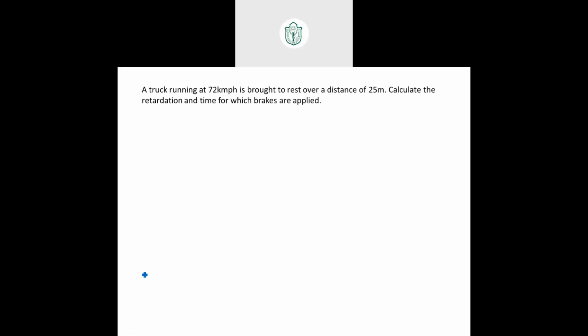Quick, guys. First question. A truck is running at 72 km per hour. So it is running at 72 km per hour means initially it is moving at 72 km per hour. Guys, I'm showing you how to read the question also. It is running at 72 means first of all it's having a velocity of 72 km per hour.